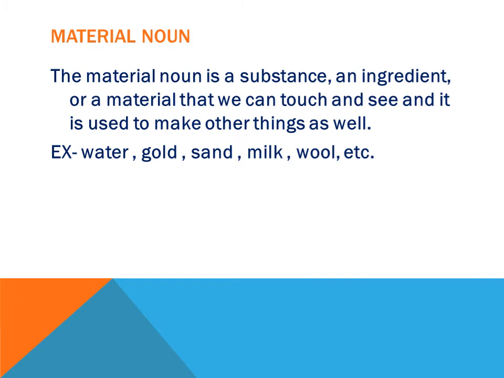So that is the main criterion to distinguish between concrete nouns and abstract nouns. Abstract nouns do not come in physical form, and concrete nouns we can see, we can touch, we can taste, we can feel. So that's all about the previous kinds of noun which we have done.